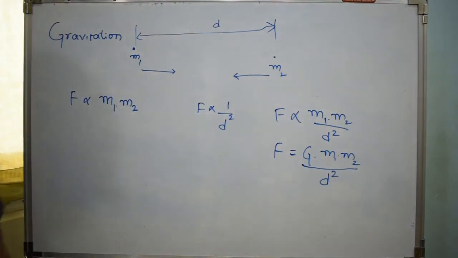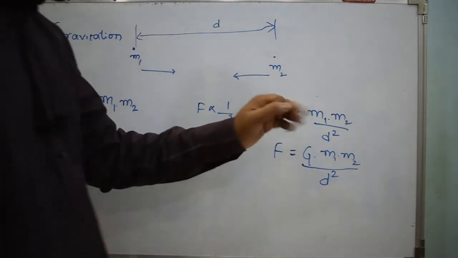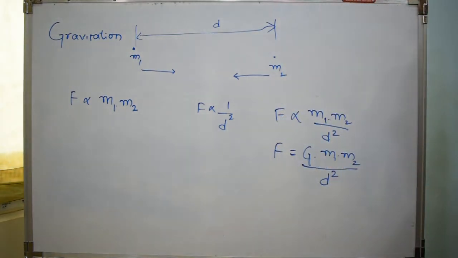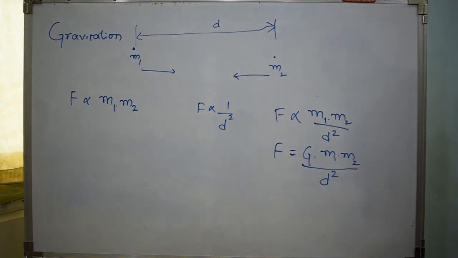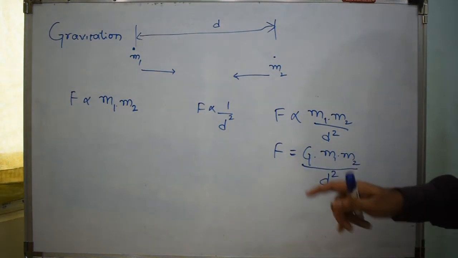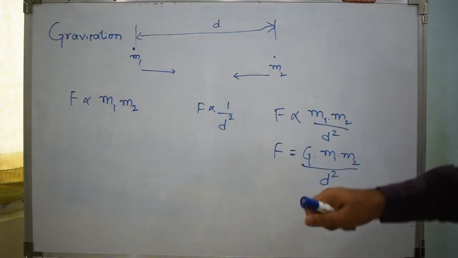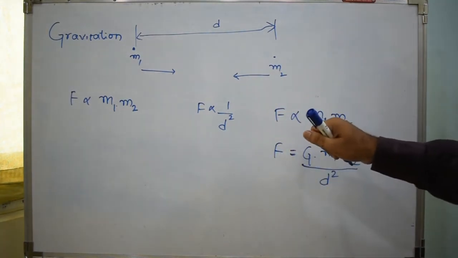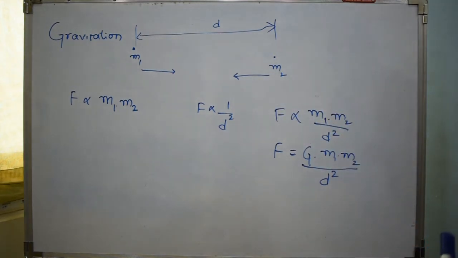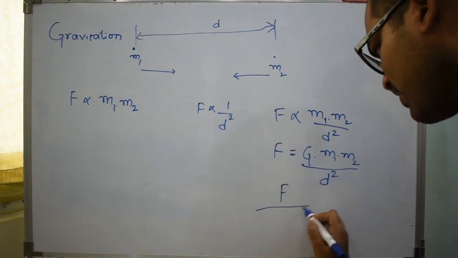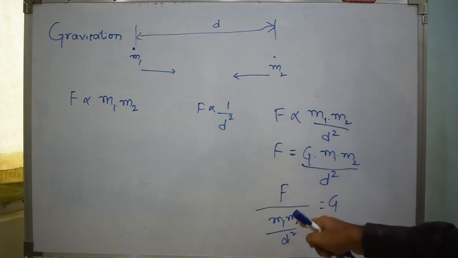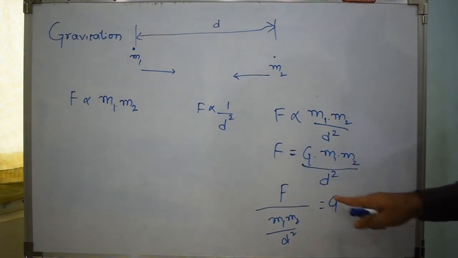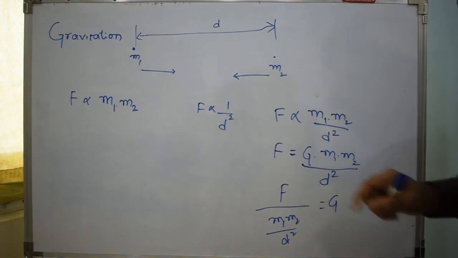Throughout the lectures I will be using mostly the SI units, and the SI unit of the universal gravitational constant was found to be 6.67 into 10 power minus 11 Newton meter square per kilogram square. So this was the constant G. This ratio was always found to be this constant capital G, and the value of this capital G was experimentally calculated as 6.67 into 10 power minus 11 Newton meter square per kilogram square. Here all the units are expressed in SI units.